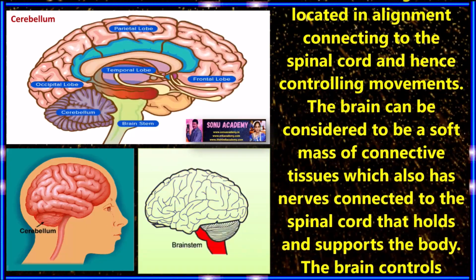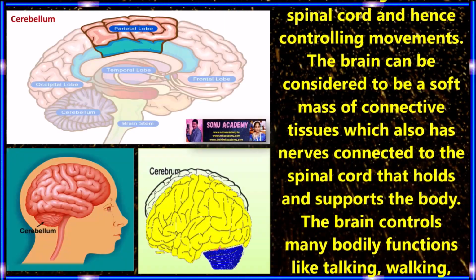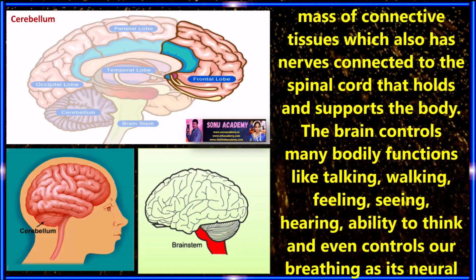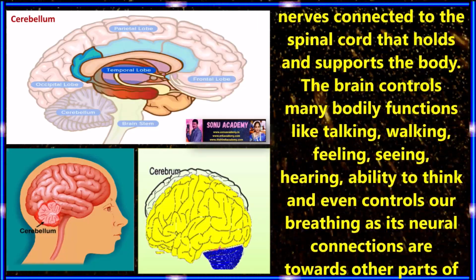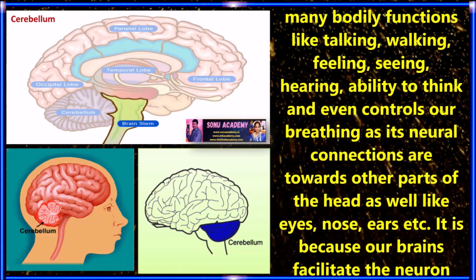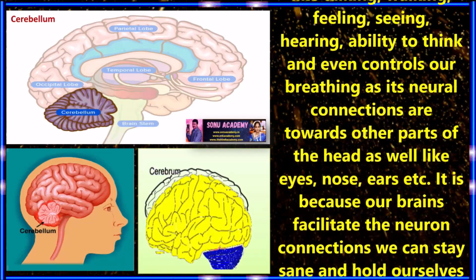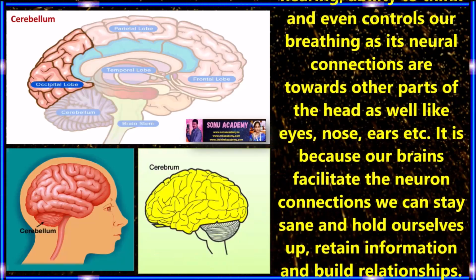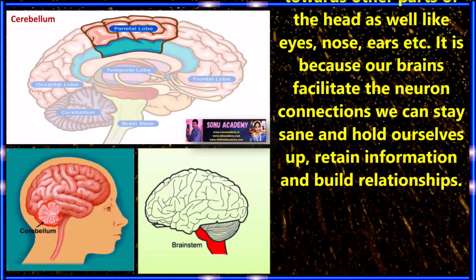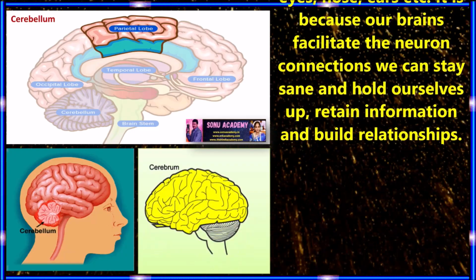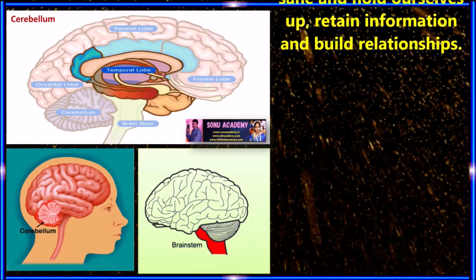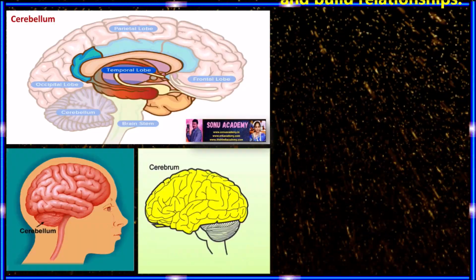The brain can be considered to be a soft mass of connective tissue which also has nerves connected to the spinal cord that holds and supports the body. The brain controls mainly bodily functions like talking, walking, feeling, seeing, hearing, the ability to think, and even controls your breathing, as its neural connections are towards other parts of the head as well, like eyes, nose, ears, etc. It is because our brain facilitates the neuron connections that we can stand and hold ourselves up, retain information, and build relationships.